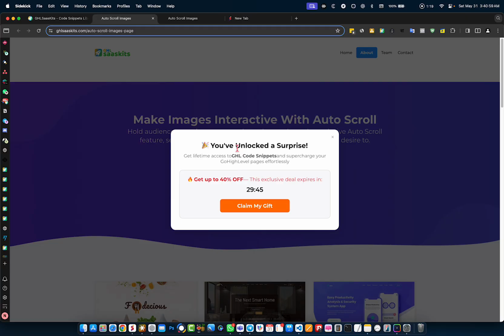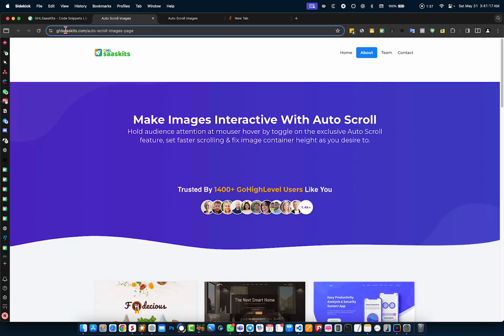This is how you can create this type of floating gift box button. If you have any exclusive offer on your website or funnel, then you can use this type of offer booster. Let me show you how it works and how we can configure this.